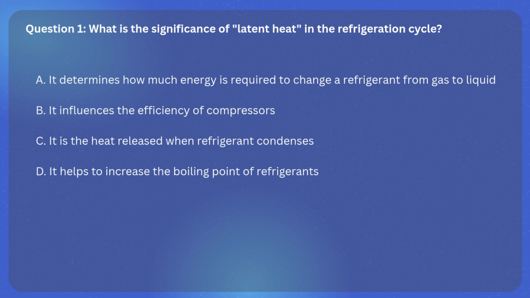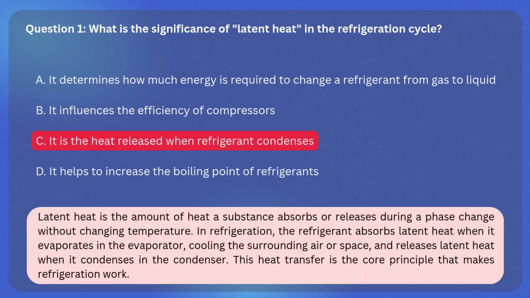The correct answer is C. It is the heat released when refrigerant condenses. Explanation: latent heat is the amount of heat a substance absorbs or releases during a phase change without changing temperature.